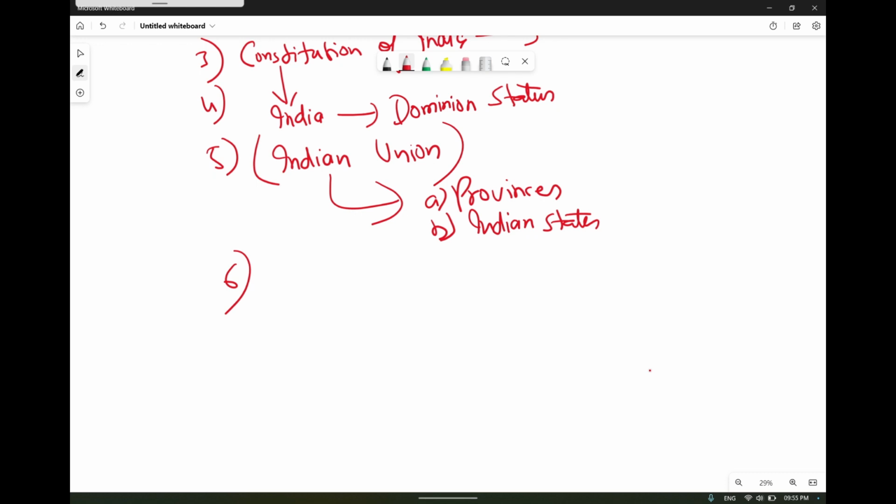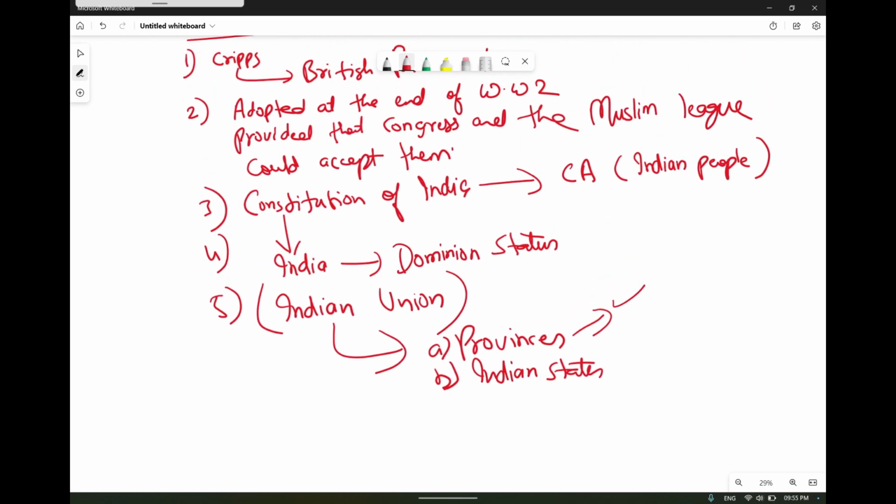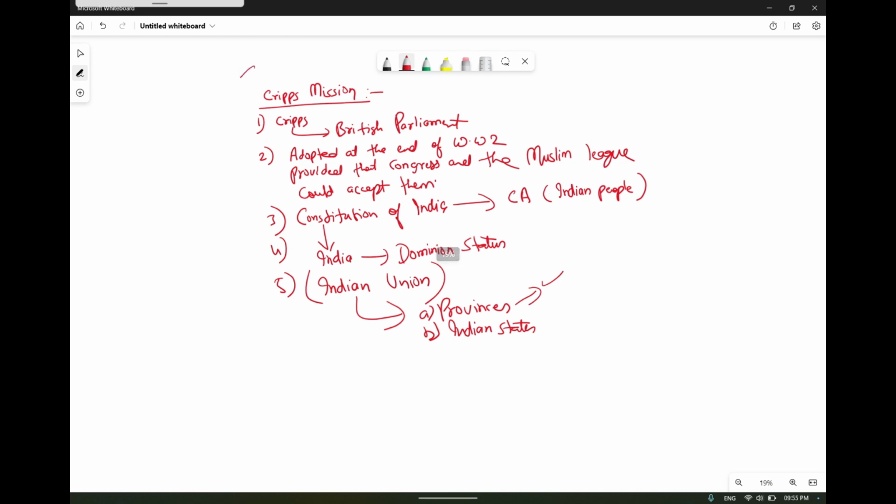Let us suppose any Raja or Maharaja declares, no, I am not going to unite with India. In that case, nobody can force it, and a separate arrangement for them will be made. So this was the whole set of provisions under the Cripps Mission.